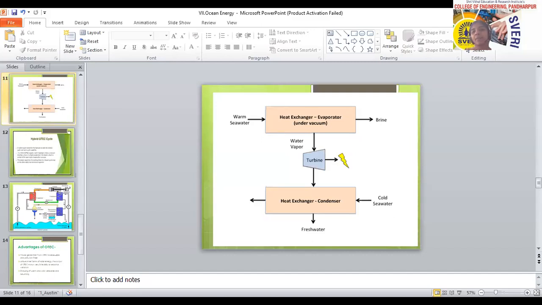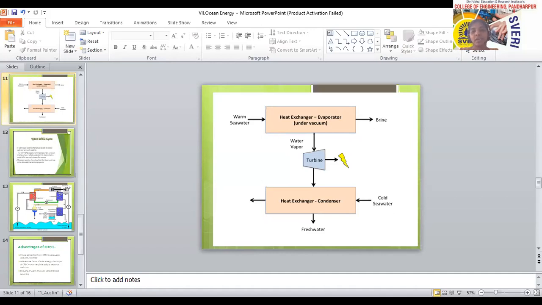High capital cost is required in case of the OTC system because the plants are installed in the oceans. Installing mechanical parts is more difficult on ocean water, so the capital investment is very high.